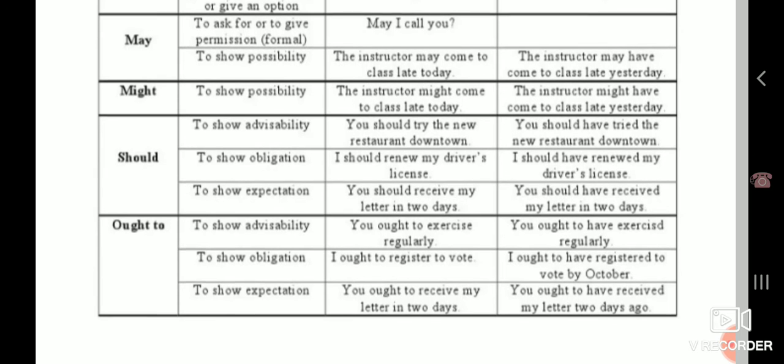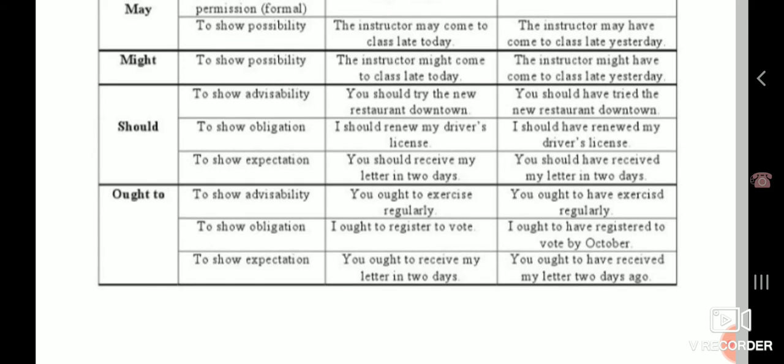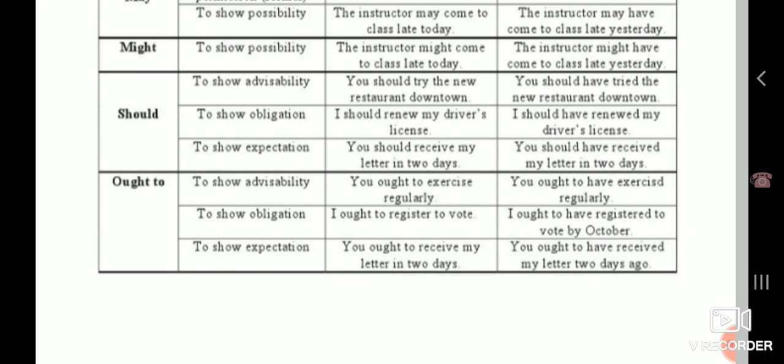Now similarly, might is also used to show possibility. The instructor might come to the class late today. Then we come to should. Should, ought to, need to are modals that we use for rules and regulations or obligations. For instance, to show advisability, you should try the new restaurant downtown. So here we are advising someone. To show obligation, I should renew my driver's license.